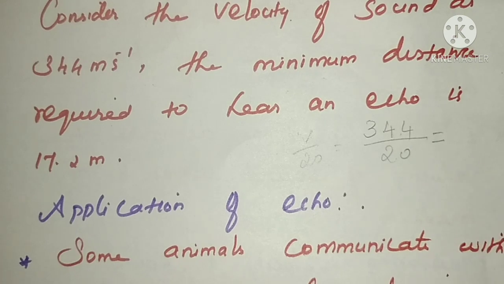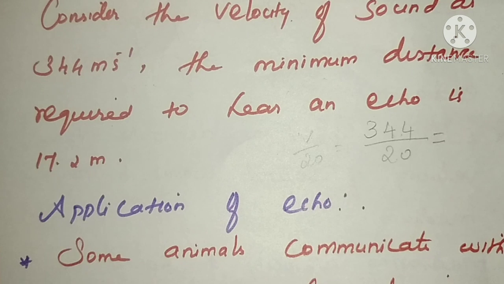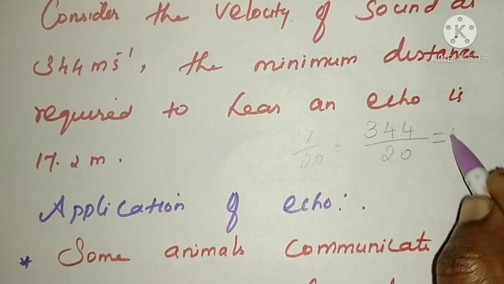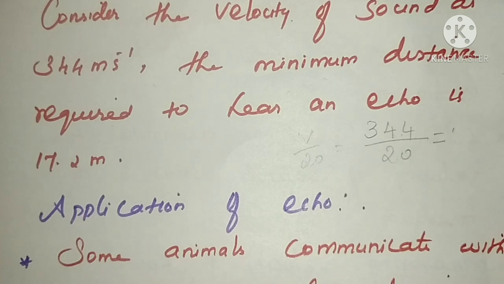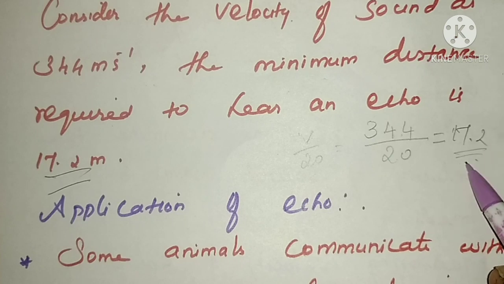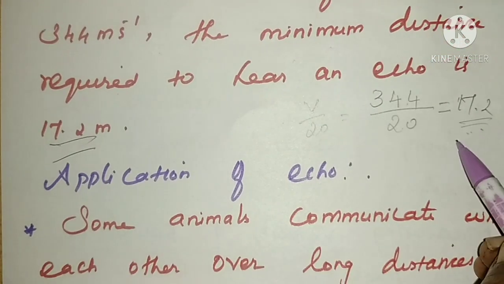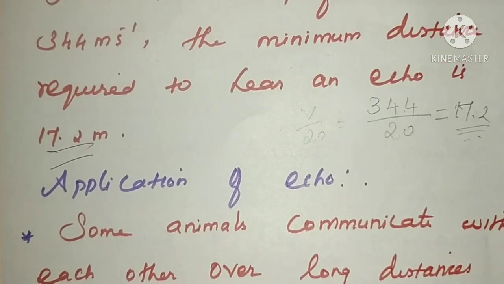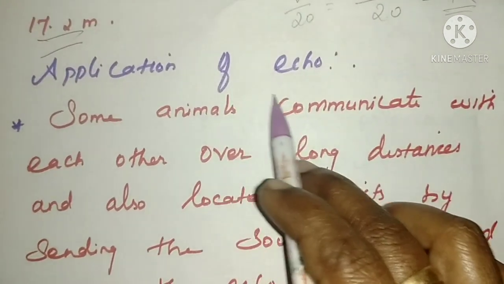If you calculate this value, we get 17.2 meter. So the minimum distance to hear the echo sound is 17.2 meter. So if the distance between the source and the reflecting surface is 17.2 meter, we can hear the echo sound. Next we are going to learn the applications of an echo.